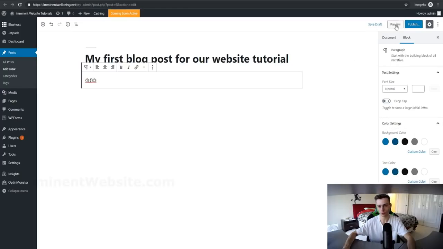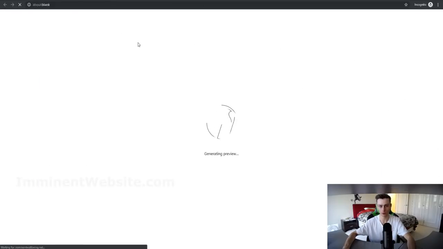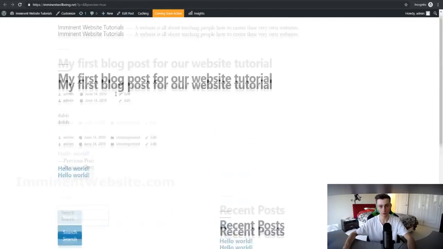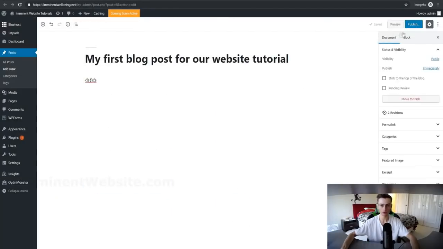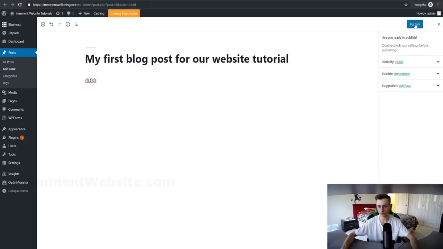So if we click on preview right here, you can see the preview of your current blog. So this is what your blog looks like in real time. So we'll exit out of that. So now what we want to do is just click on publish, and there we go. We can just click on publish.